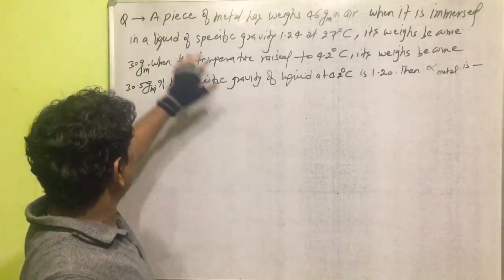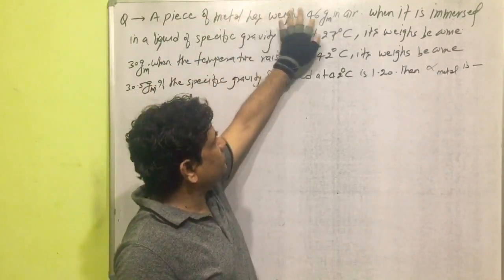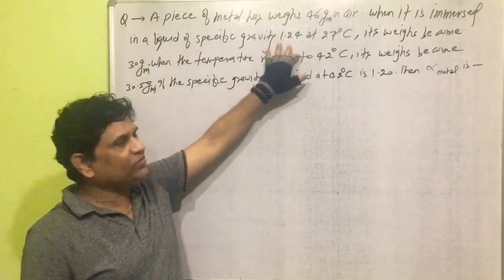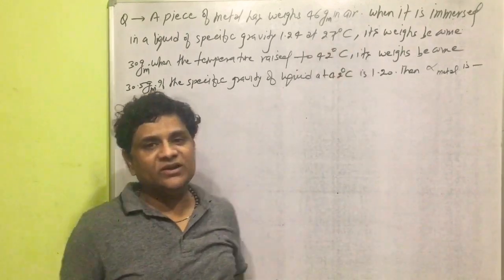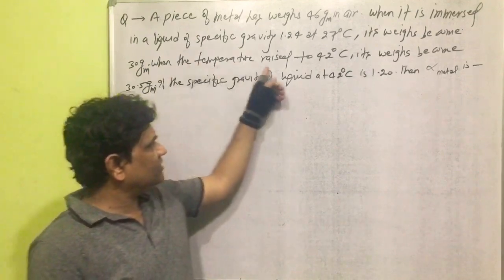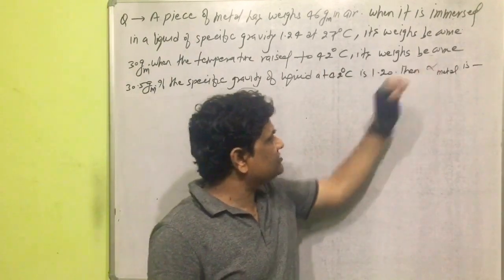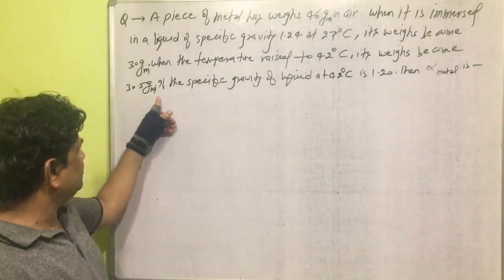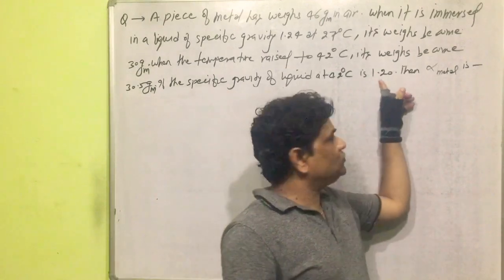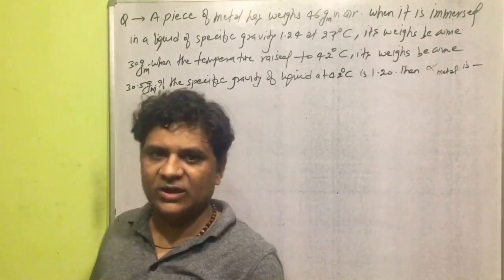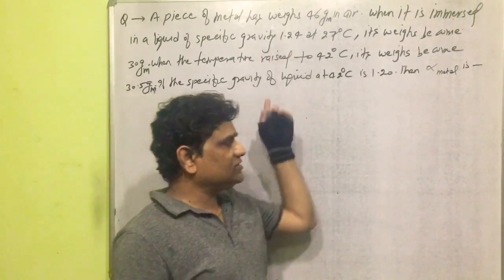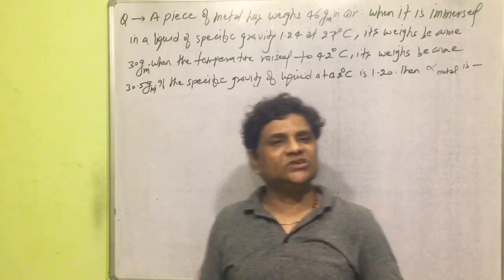Now the next question is: a piece of metal weighs 46 gram in air. When it is immersed in a liquid of specific gravity 1.24 at 27 degrees Celsius, its weight becomes 30 gram. When the temperature is raised to 42 degrees Celsius, its weight becomes 30.5 gram. If the specific gravity of the liquid at 42 degrees Celsius is 1.20, then alpha of the metal is? Now the question arises here, how to start and solve this question in the class?